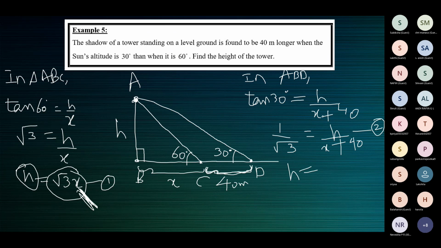See, now we have an expression for H here, right? Root 3x. You can get another equation for H from this one.